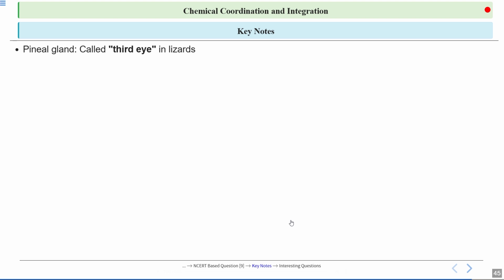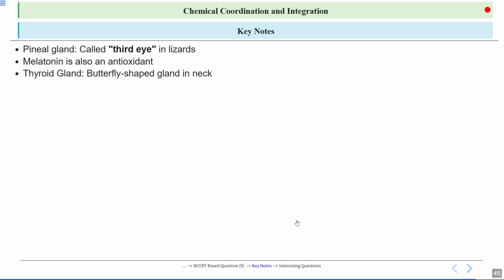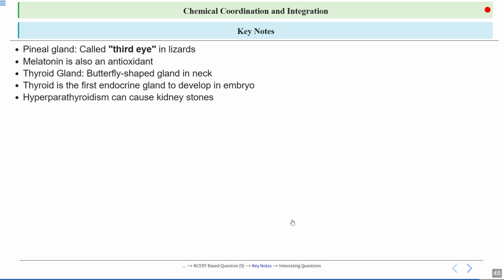So these are some key, or we can say interesting, facts of this chapter. We know that the pineal gland is also called the third eye in the lizard. We also talked about melatonin, but in spite of this, it is also an antioxidant. It is responsible for the circadian cycle. Then we also talked about the thyroid gland, a butterfly-shaped gland in the neck. Thyroid is the first endocrine gland to develop in the embryo. Hyperparathyroidism can cause kidney stones.